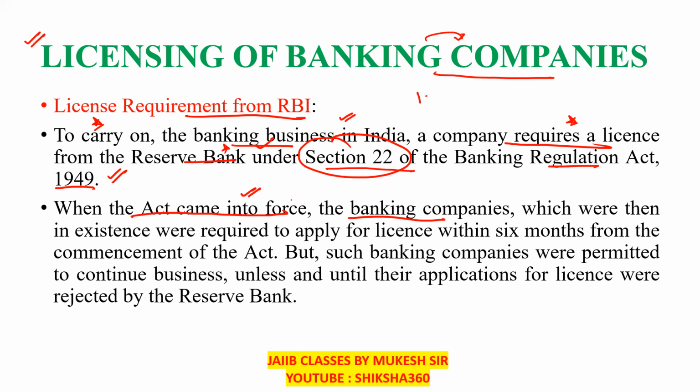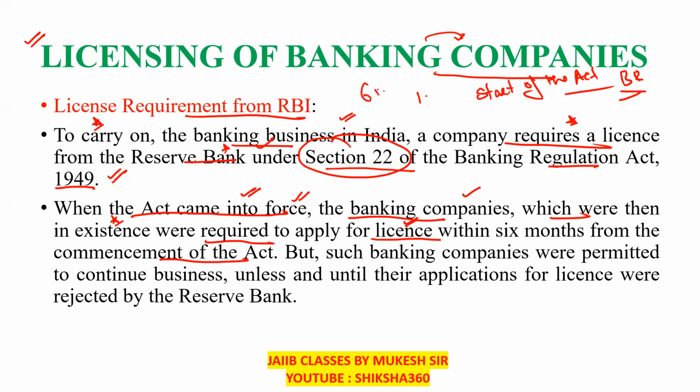When this act came into force, the banking companies which were then in existence were required to apply for the license within 6 months from the commencement of the Banking Regulation Act. All existing banking companies have to apply within 6 months.